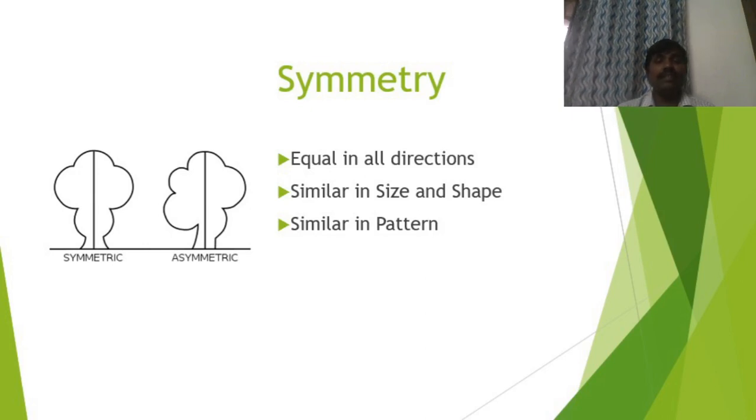In the asymmetric shape, if you cut it at the center, it will not obey the symmetric property. That means the cut parts are not equal, are not same. So that shape is asymmetric. So this is how symmetry can be defined. I hope you understood what is symmetry. This symmetry will be seen in the crystal system. That's why I defined for you what is symmetry.